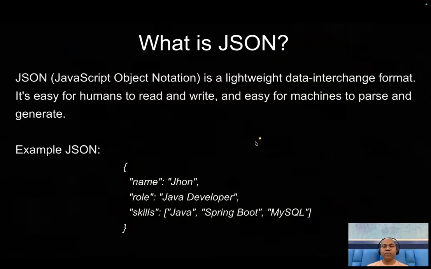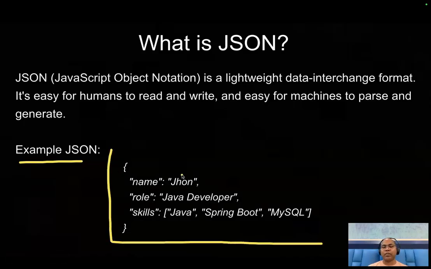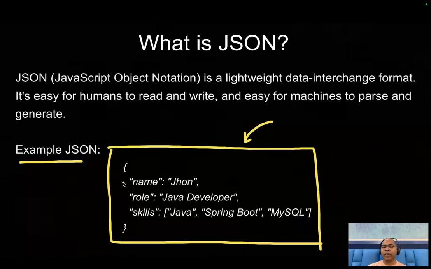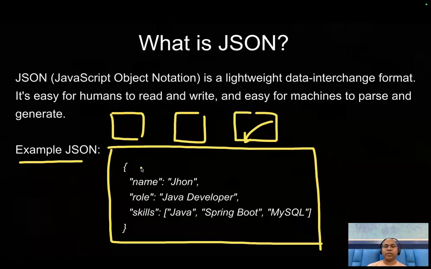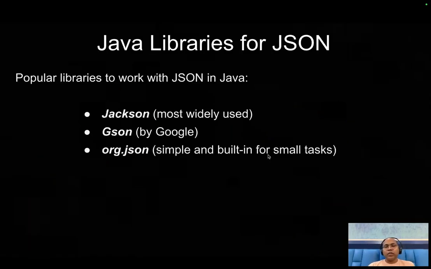Okay. So this is a simple example where we can understand the JSON data. Here is maybe one employee's details: employee name John, role, and skill. Similarly, we can have another employee, and another employee. Many employees can have similar data, and you can club them as an array of employees. We're going to work with one object and with many objects. So let's talk about it now.